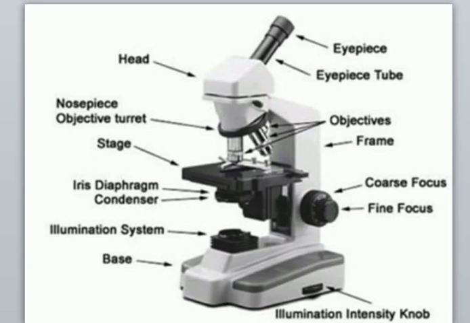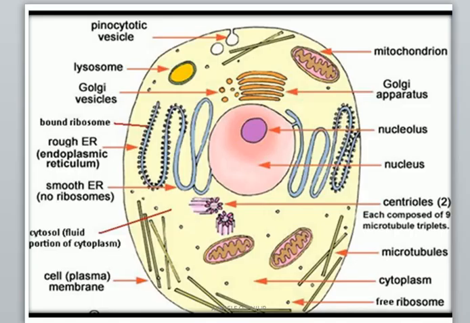So that's the advantage of the light microscope over the electron microscope. However, the electron microscope sees things in a much clearer and bigger way, because it shows virtually every structure within that cell. Now moving on, we have plant and animal cells.